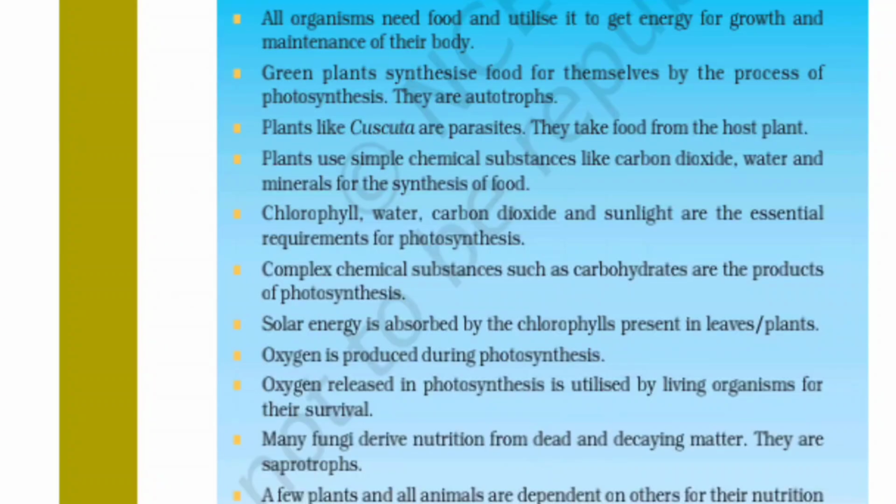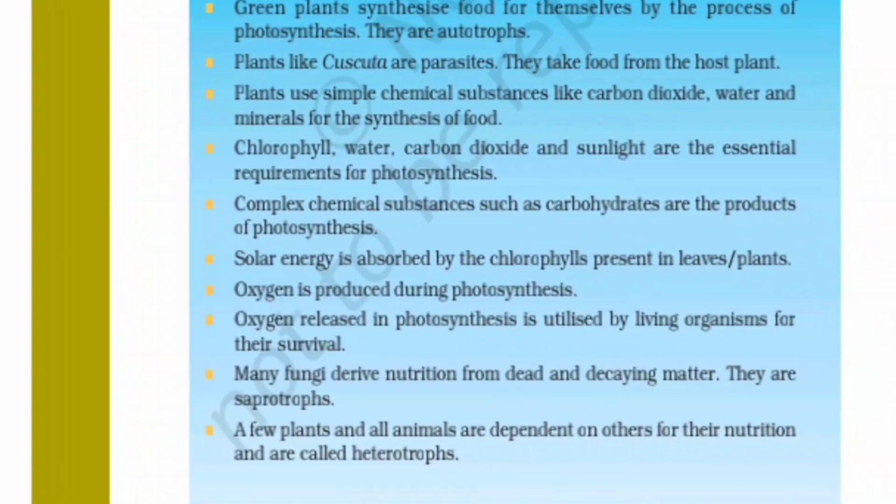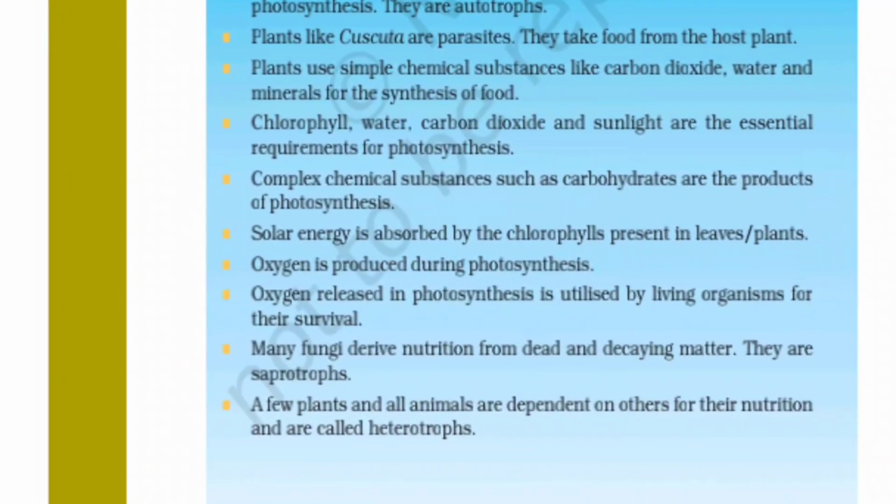Solar energy is absorbed by the chlorophyll present in leaves of plants. Oxygen is produced during photosynthesis. Oxygen released in photosynthesis is utilized by living organisms for their survival. Many fungi derive nutrition from dead and decaying matter. They are saprophytic. A few plants and all organisms that are dependent on others for their nutrition are called heterotrophs.